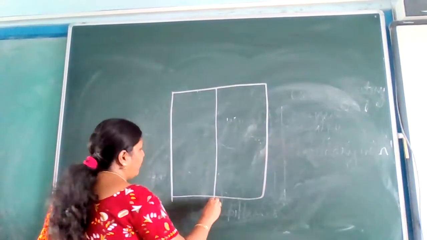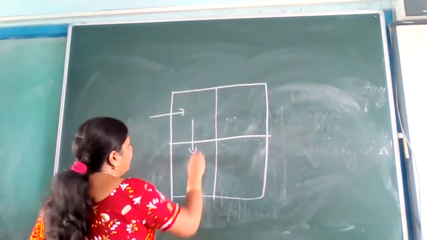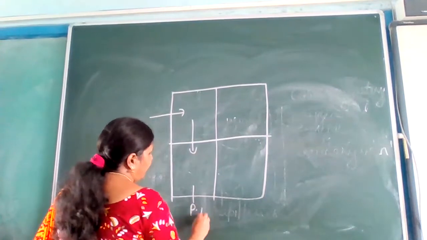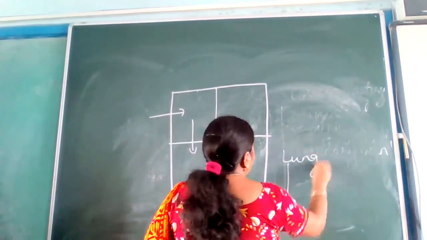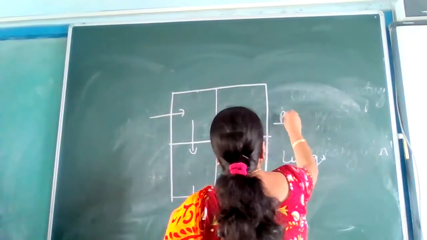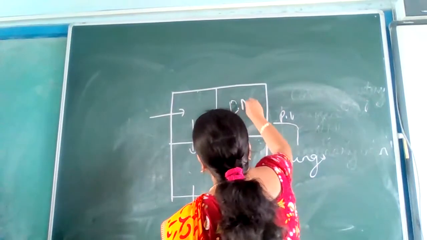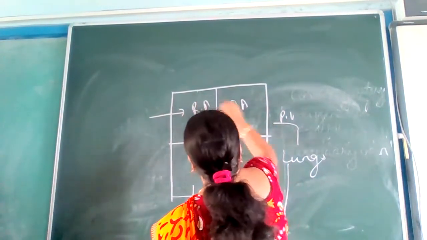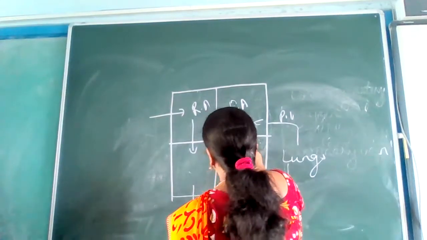Labeling, you yourself are doing it. Blood has come here, from here it has gone to the pulmonary artery, from here to the lungs, from here to the pulmonary vein, it has come to the left auricle. From there, the blood has come into the left ventricle.